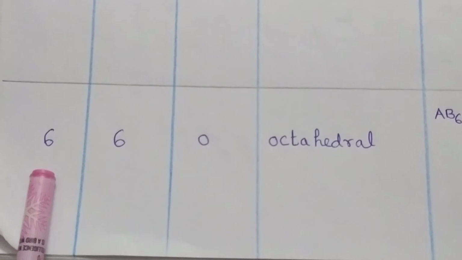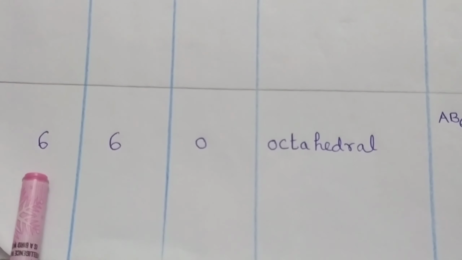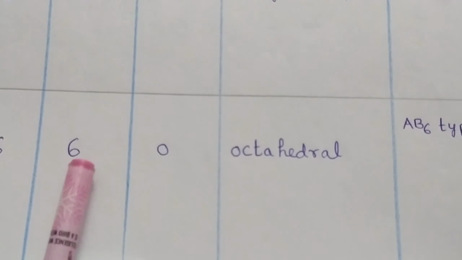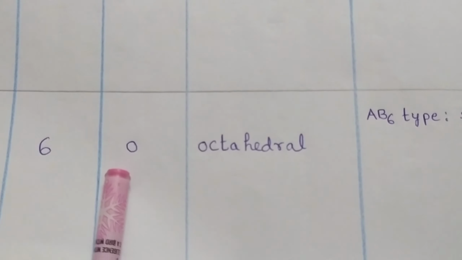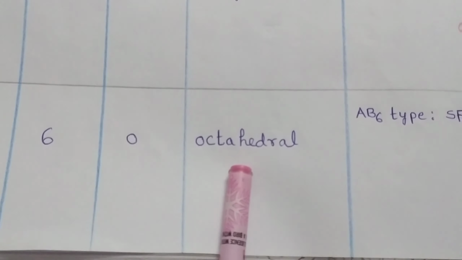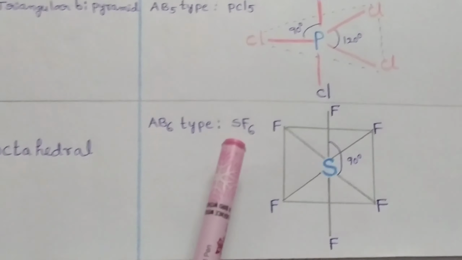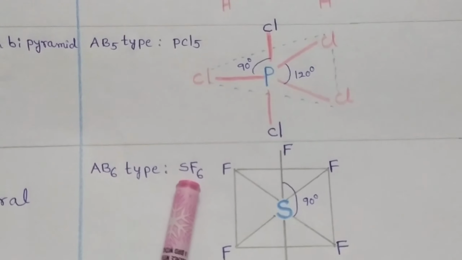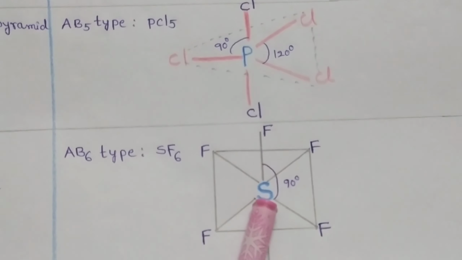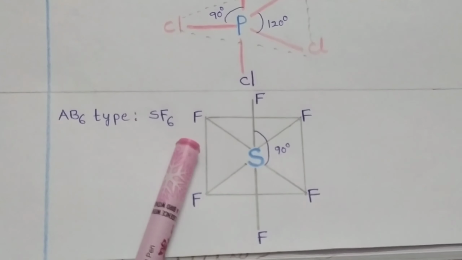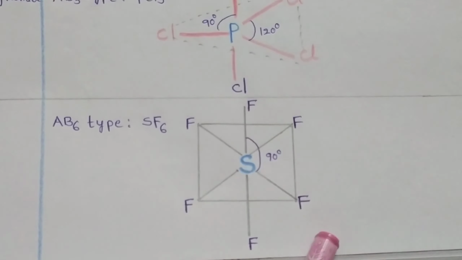If a molecule contains 6 electron pairs, among them 6 are bonded pairs of electrons, there are no lone pairs of electrons. Such molecules are in the shape of an octahedron. For example, sulfur hexafluoride. In sulfur hexafluoride, sulfur is the central atom. This sulfur is bonded with 6 fluorine atoms.